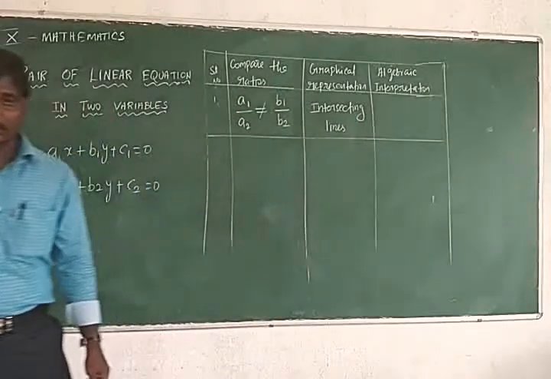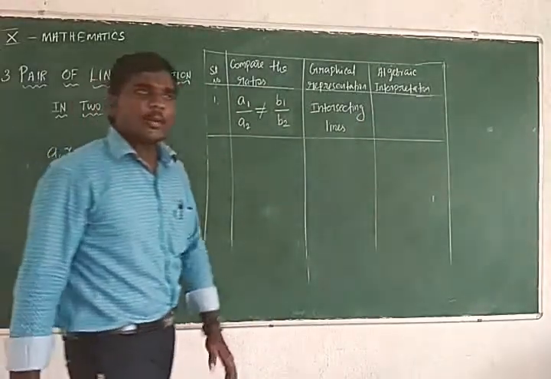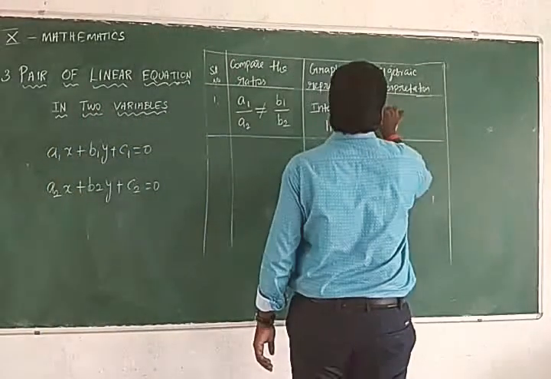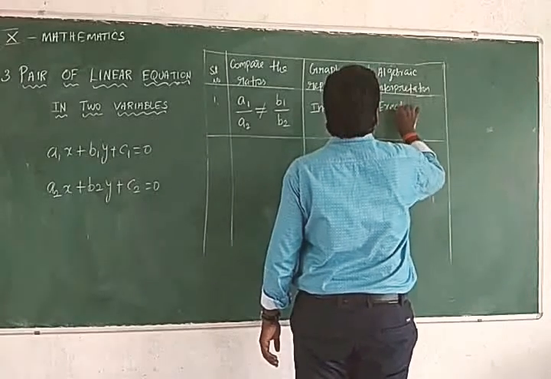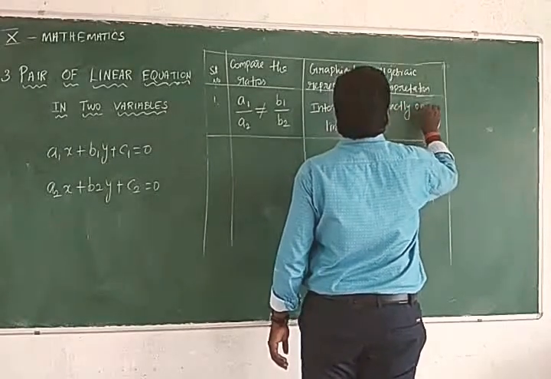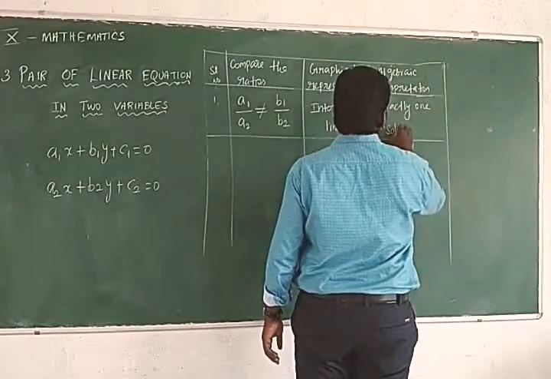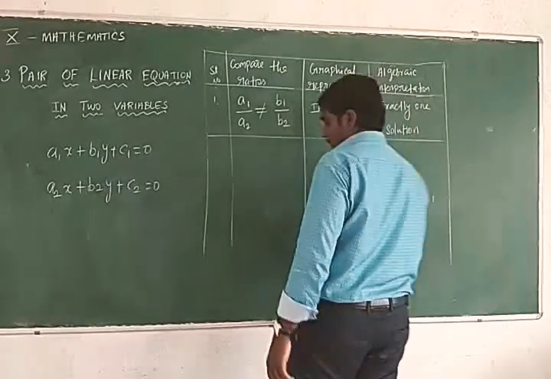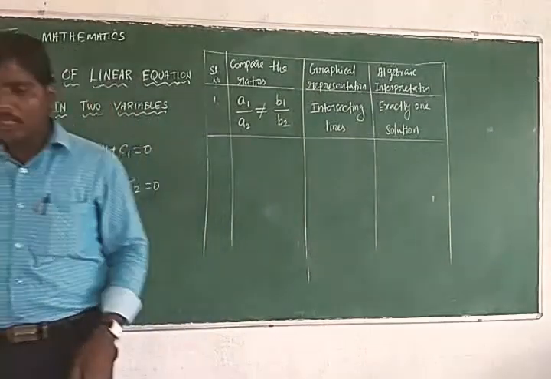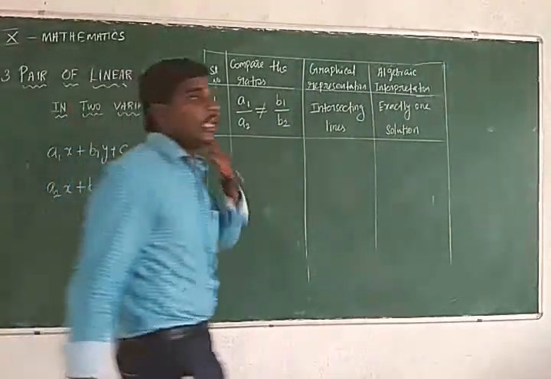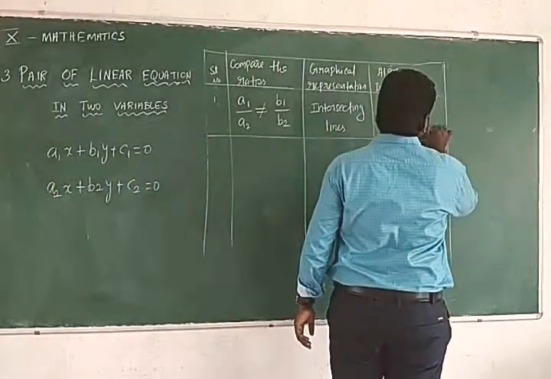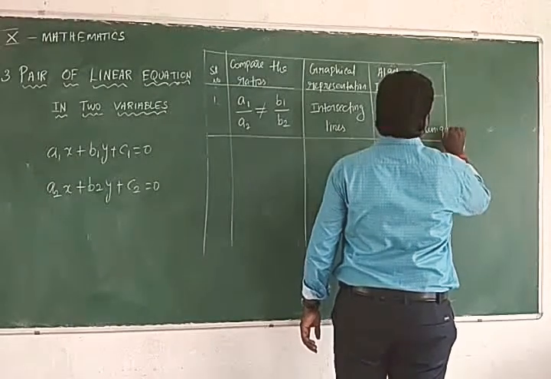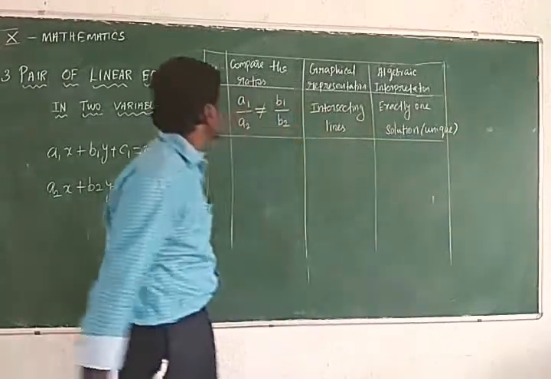In the algebraic method, we find exactly one solution, that is a unique solution.